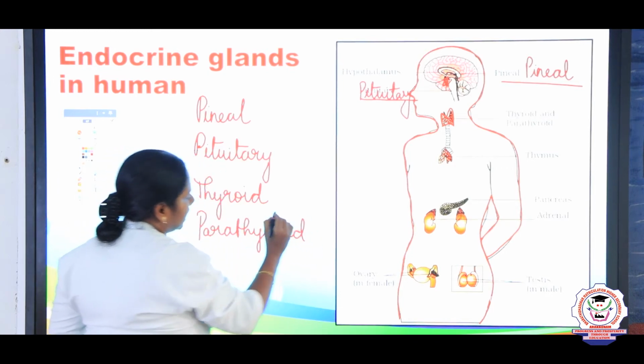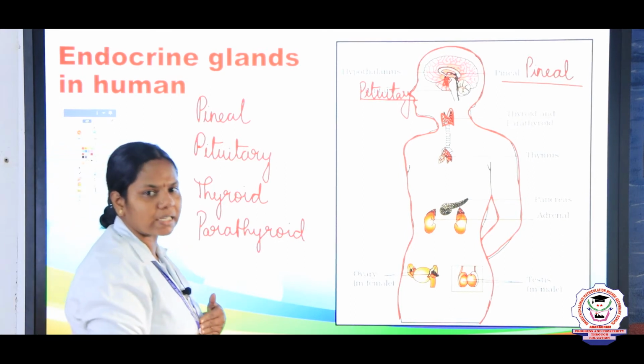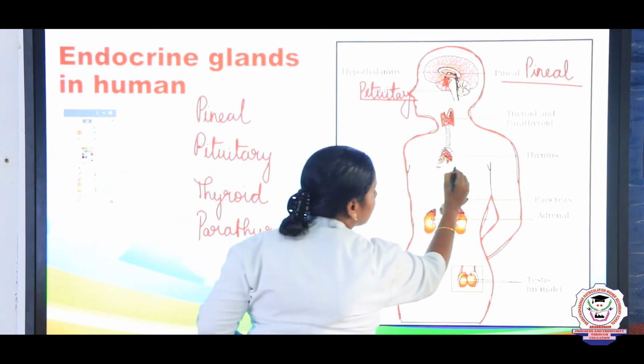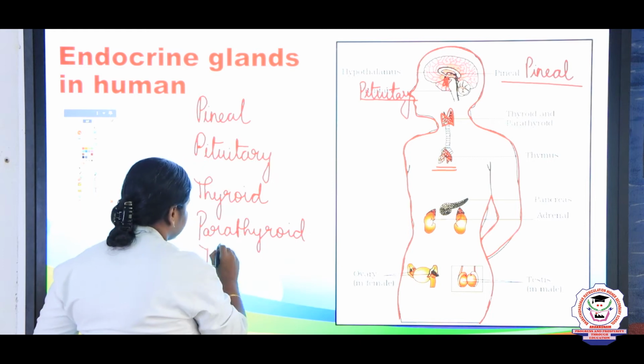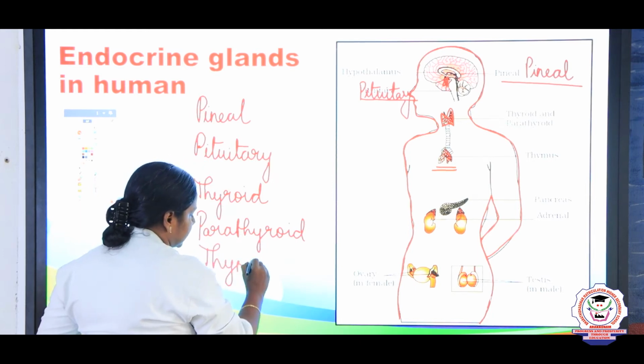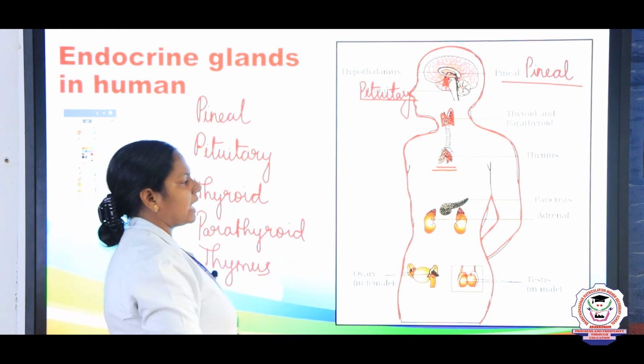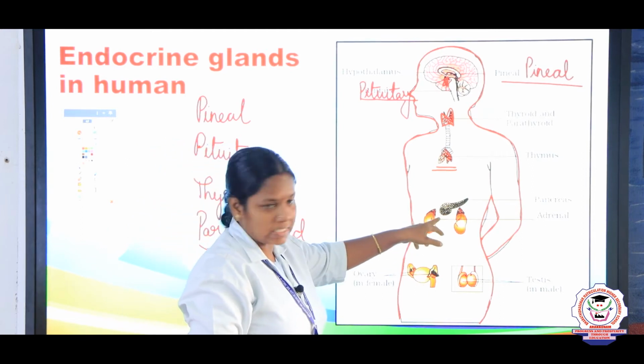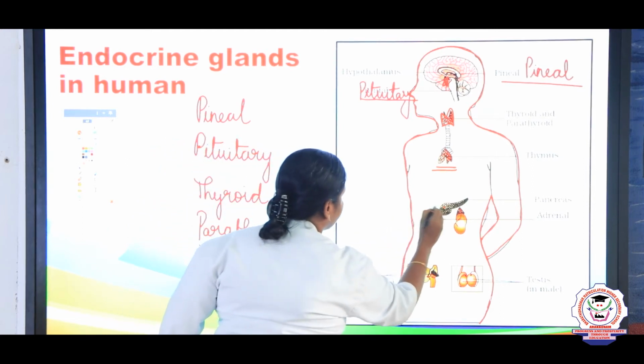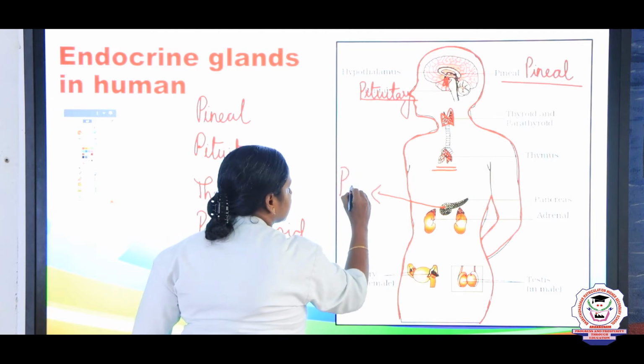Parathyroid. Next, in the chest region above the heart, thymus. What is this gland, children? Thymus is present. Next, in the abdomen region, pancreas. Right? What is this, children? It is a pancreas.